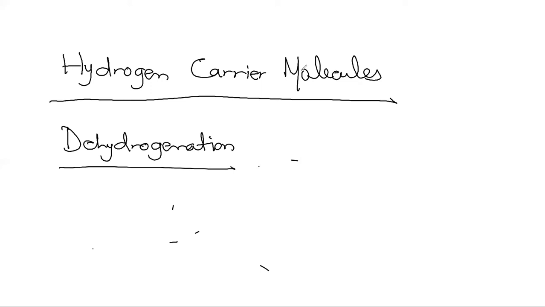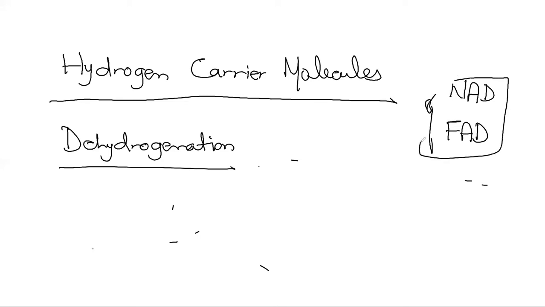There are two hydrogen carrier molecules which we will be using in the process of respiration: one is NAD, the other is FAD. As I said, we will be describing their structure later on. But just remember for the time being, wherever we talk about dehydrogenation, hydrogen is removed from a molecule and then picked up by these hydrogen carrier molecules.